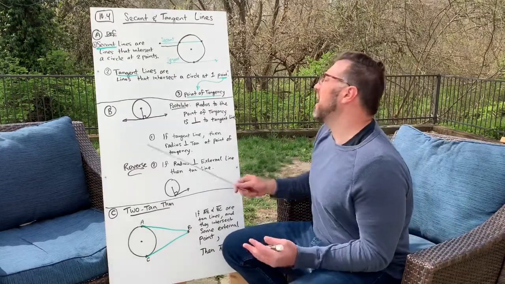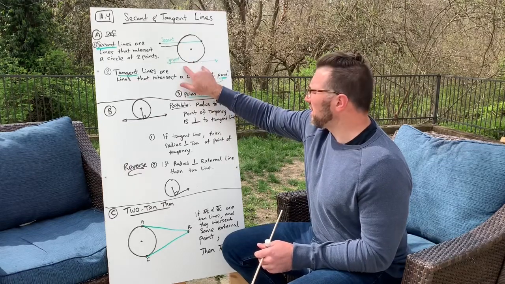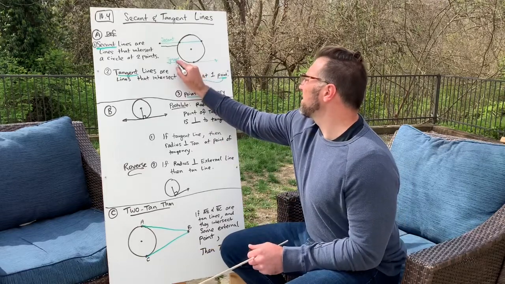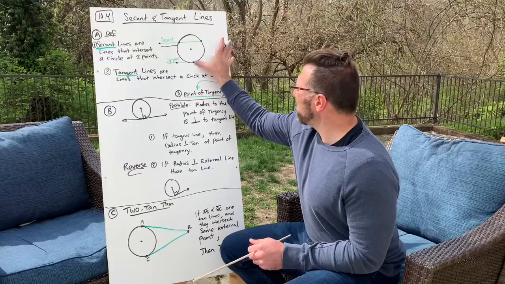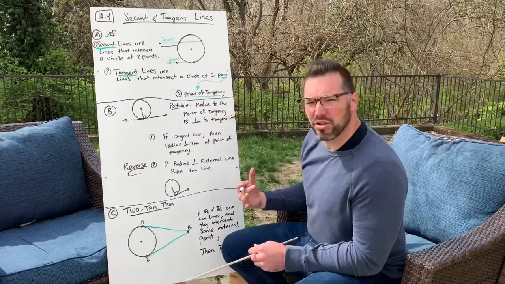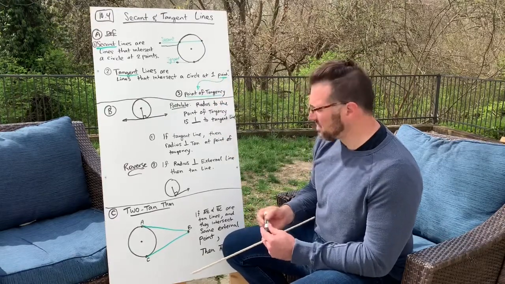The tangent line could be on both sides of this point of tangency. It doesn't have to go on forever. The tangent line could stop here, it could stop at the point of tangency as well. The tangent line is always external to the circle. There's only 1 point that's on the circle, and that's the point of tangency.